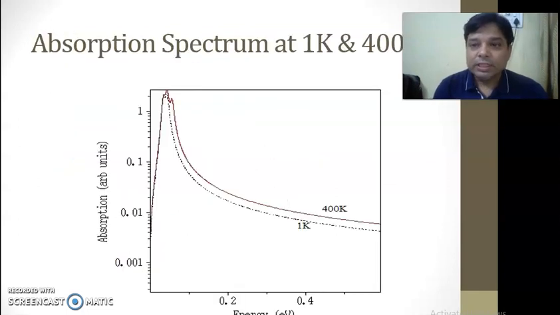It is also dependent upon the temperature. As we can see, when the temperature is very low, at 1 Kelvin, there is only a single peak. But when the temperature is around 400 Kelvin, there is the existence of 2 peaks.